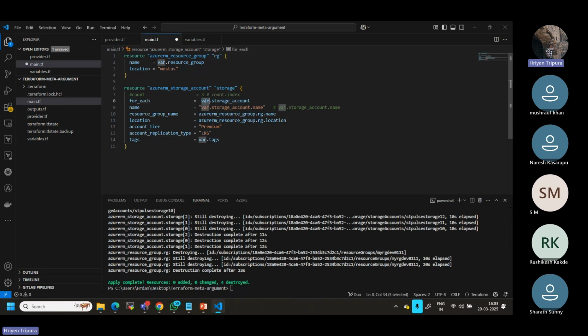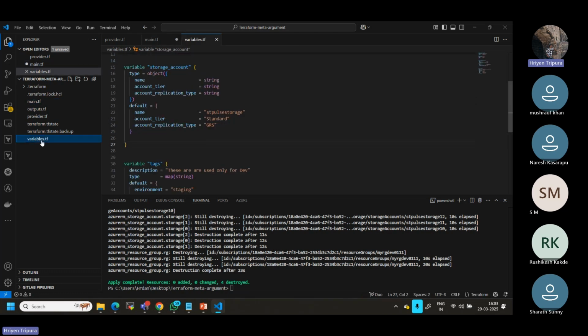So there is var.storage_account. If you go to storage account, I have this name right here. Let's say if you have a different value, okay, let me get a different value. You can have one more different value also if you want to do so. If you have one more value like this, you can define it here.